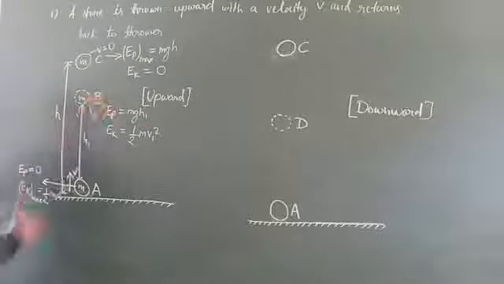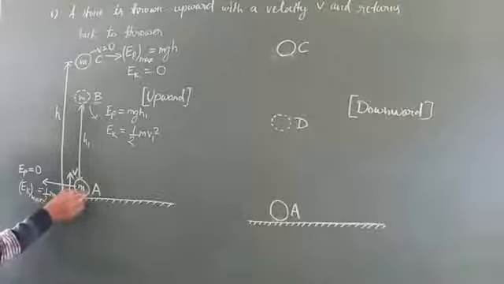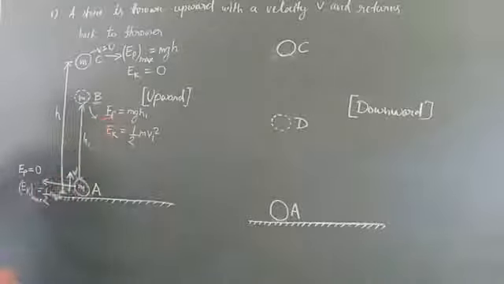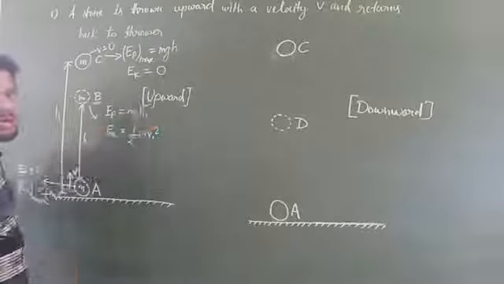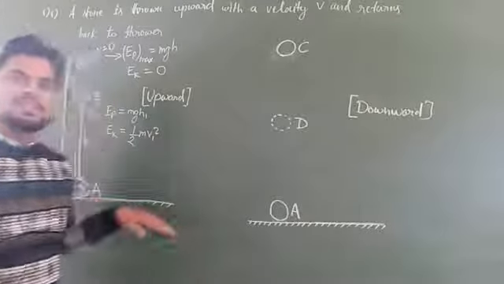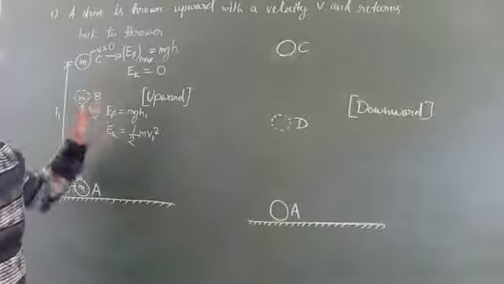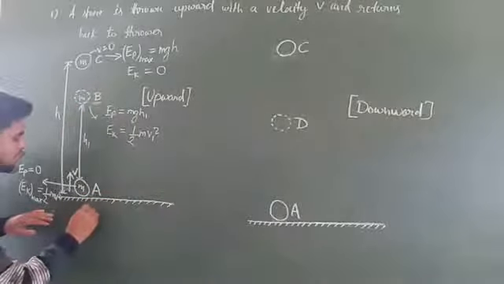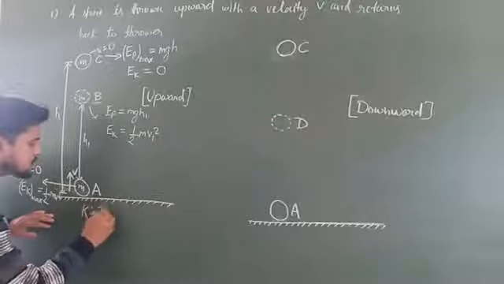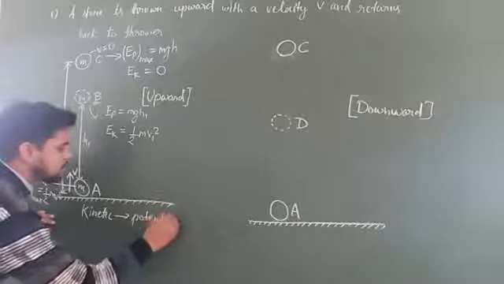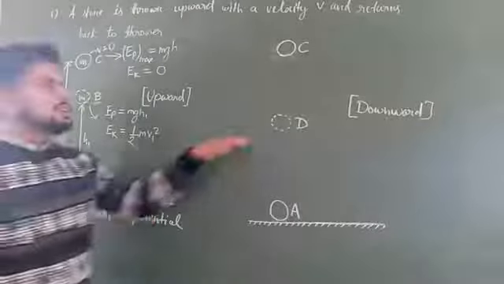So at this position B, we observe that out of the total kinetic energy, half mv square, some of the kinetic energy gets converted into potential energy. So in this whole upward journey, there is a transformation of energy from kinetic to potential. So we can write here, for upward motion, there is a transformation from kinetic to potential. Now consider downward motion.